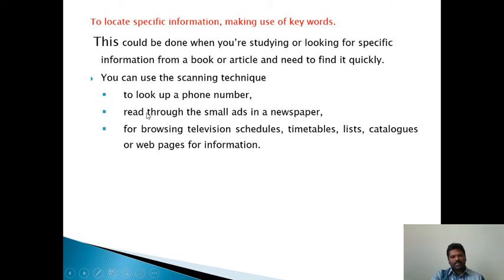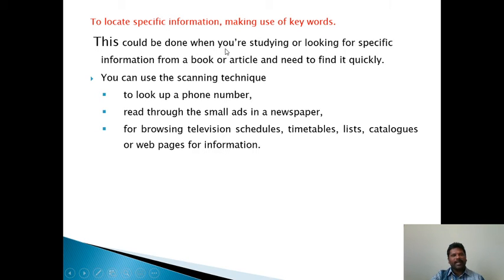Let me explain once. To look up a phone number, read through small ads in a newspaper, browse television schedules, timetables, lists, catalogs, web pages for information. It's a kind of scanning. Please once again remember, my dear students, scanning is to locate specific information, making use of keywords.